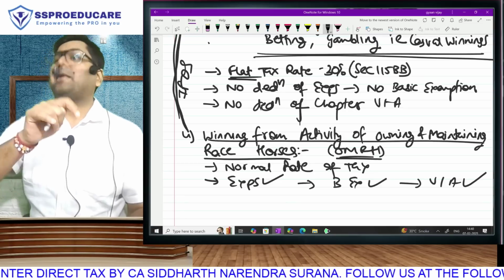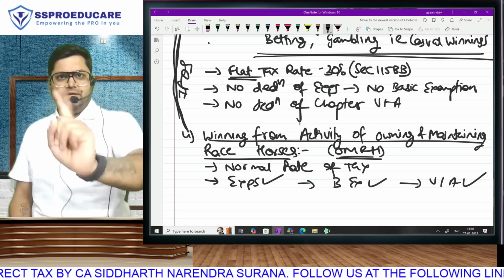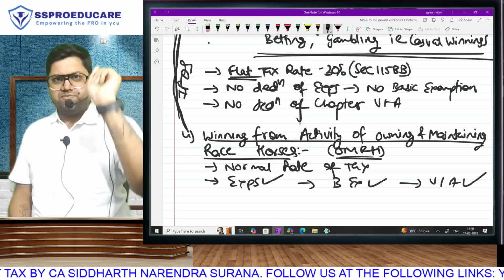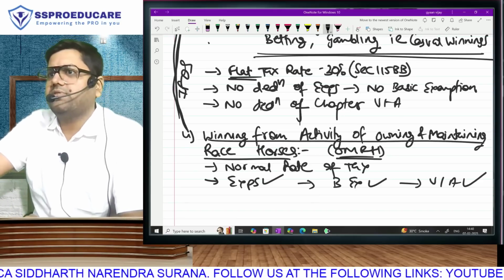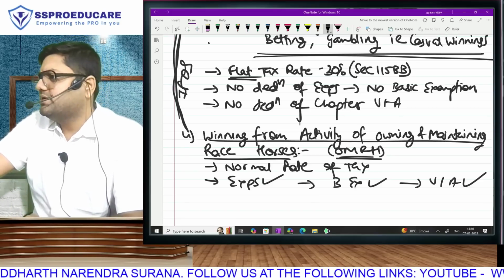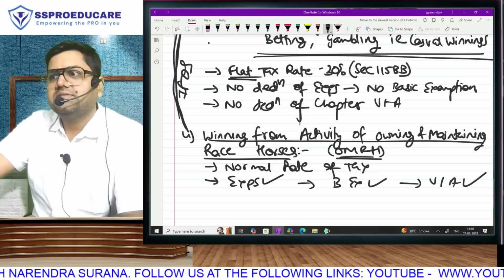Casual winning is when you do betting, gambling. Here we have done hard work. What is the only thing common between 0.3 and 0.4? Both of them are IFOS. Other than both of them being a part of IFOS, there is nothing in common. Is that clear?